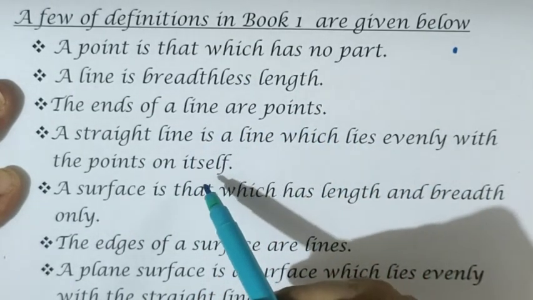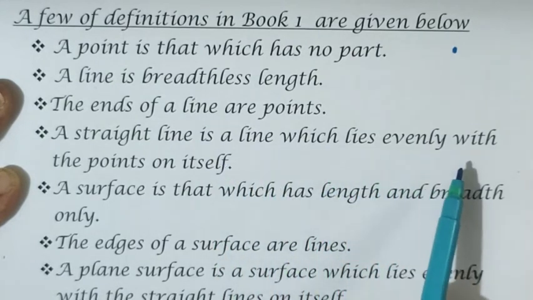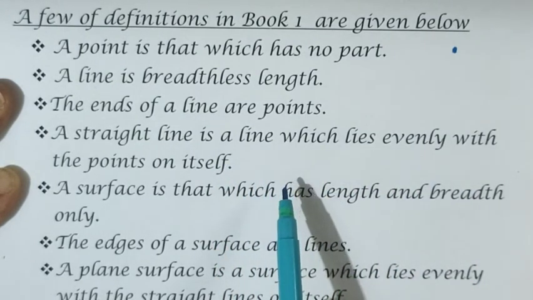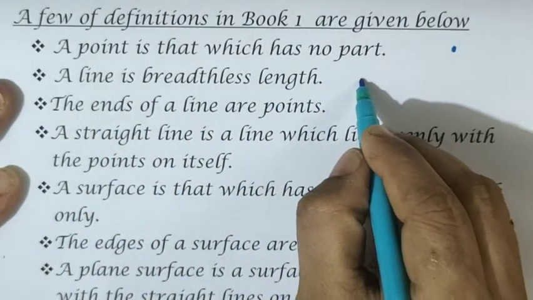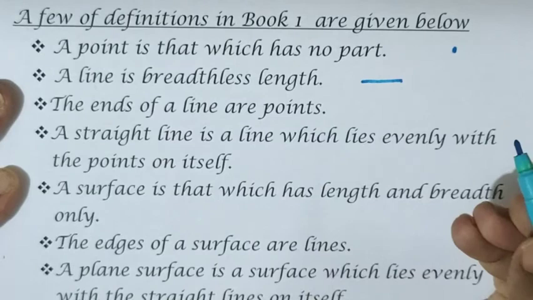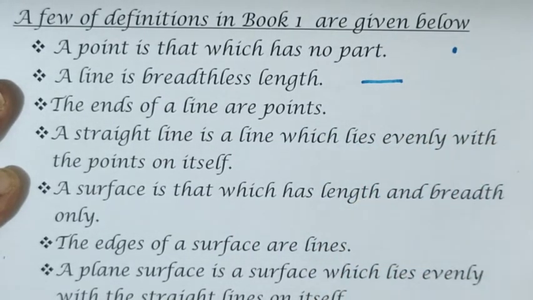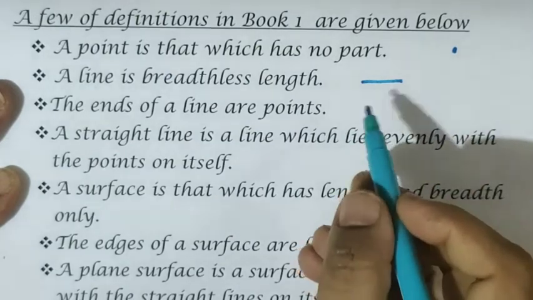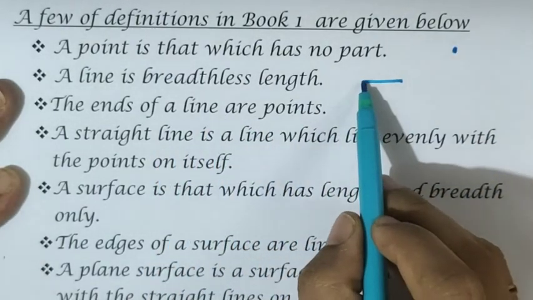I'll explain one by one. First, I'll read the statements. A straight line is a line which lies evenly with the points on itself. So a line is a breadthless length, what can we say? When we draw a line, there is no breadth. We will tell the length of the line only. So there is no measurement for breadth, and it is a single dimension. Now what we can say is that the ends of a line are points.